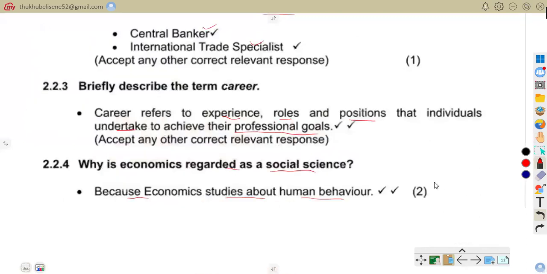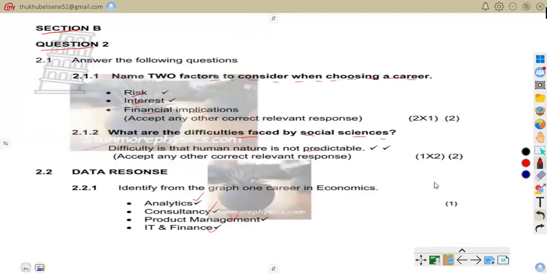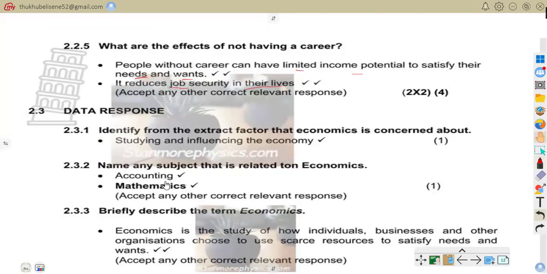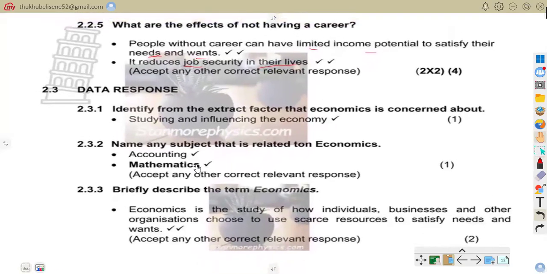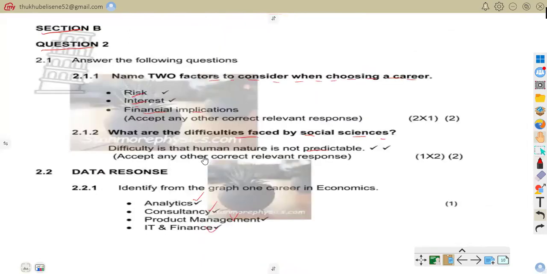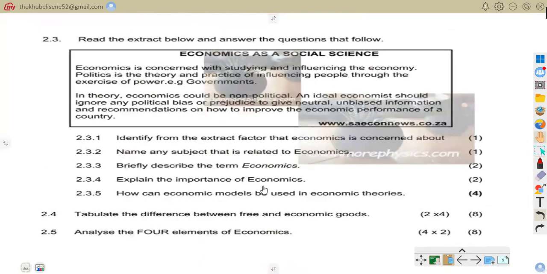Now let us go to question 2.3. Here is our 2.3. It reads as follows: read the extract below and answer the questions that follow. Economics as a social science.